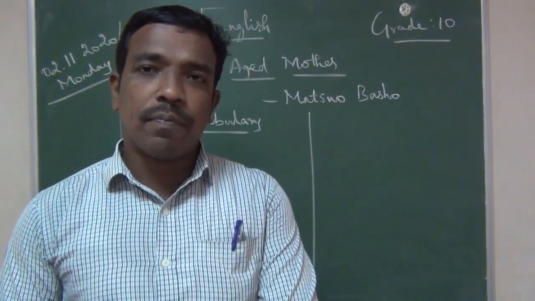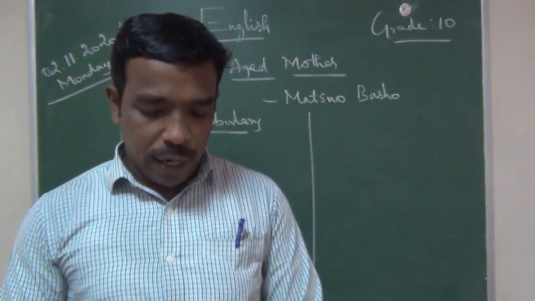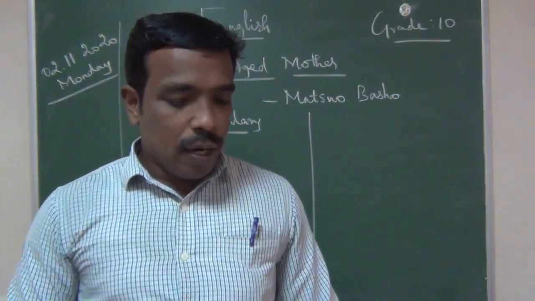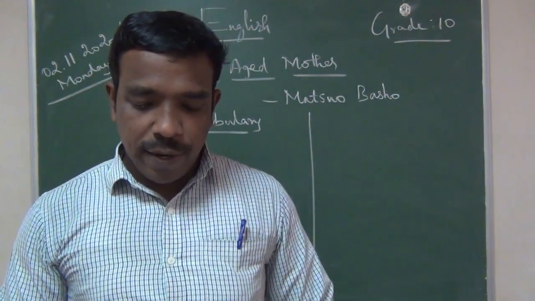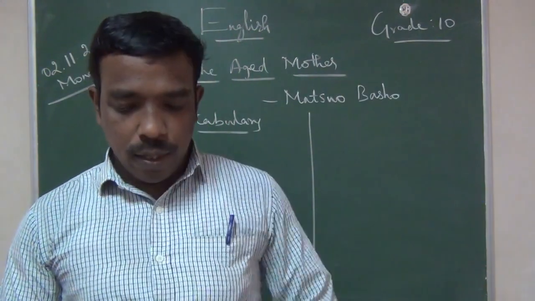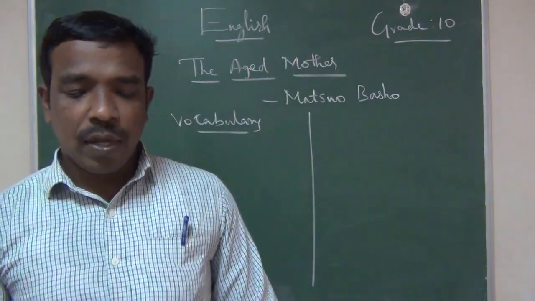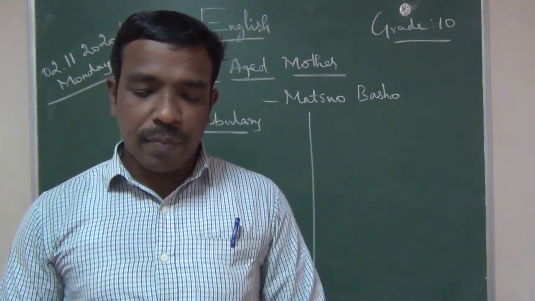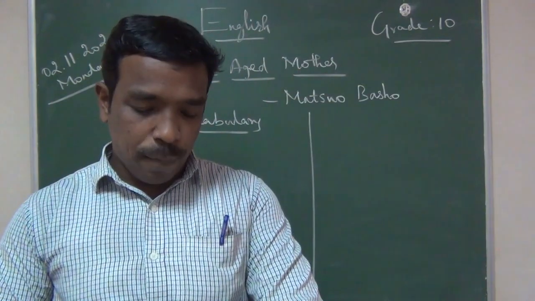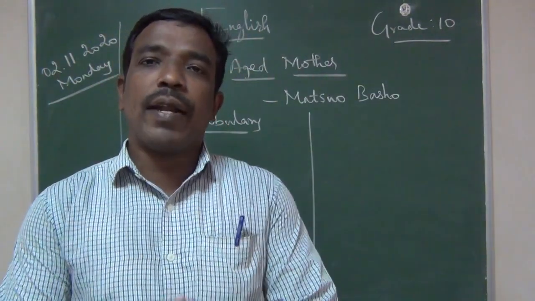Actually it's not a memory poem, so we have to learn the paragraph alone and the question answers. In the book back we have question answers as well as 3 paragraphs. Read that paragraph, for example, "Some crickets have 4 legs and some have... Elucidate this statement from the poet's point of view." So read this paragraph also.